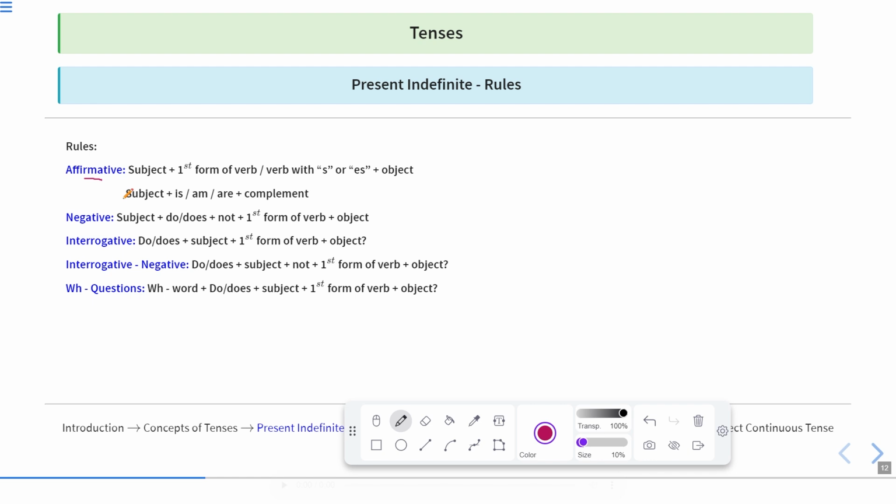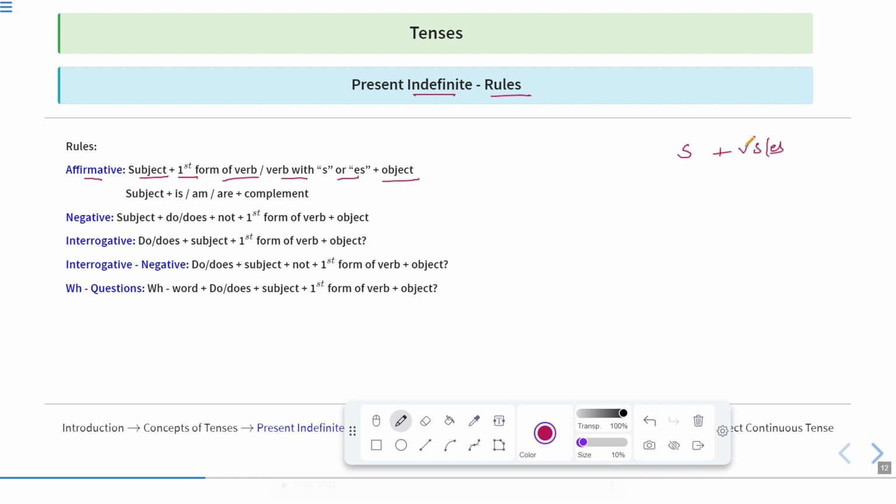So, first we'll see the rules of affirmative sentences, that is positive sentences. In this part of present indefinite tense, these are the rules of affirmative sentences. Subject plus first form of the verb, which is the base form of the verb, or verb with S or ES, plus object. Now, in the subject verb agreement rules, we have already discussed that when we have the singular subject, we use a singular verb with it.